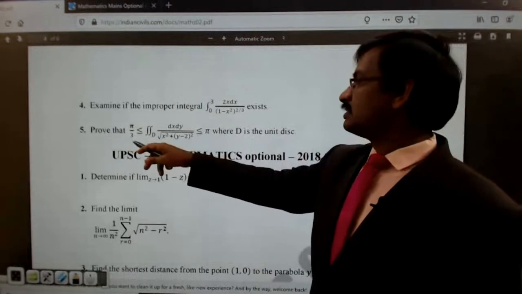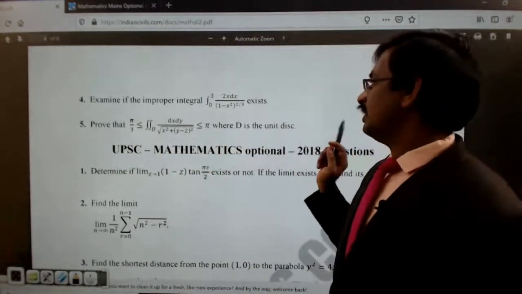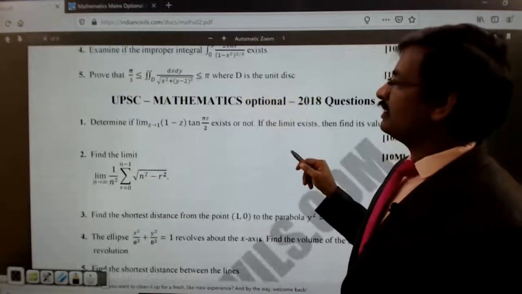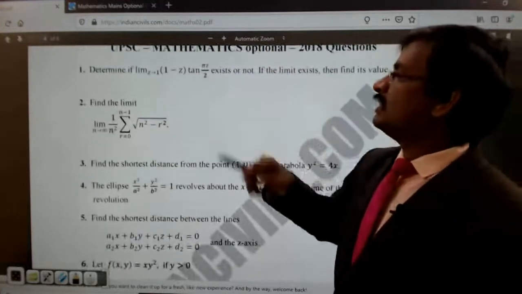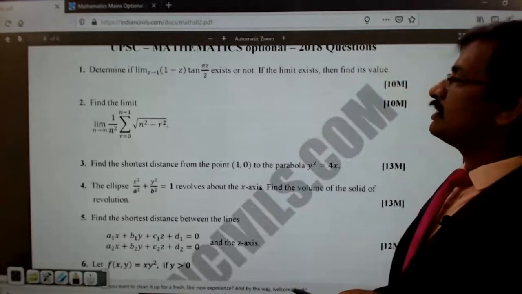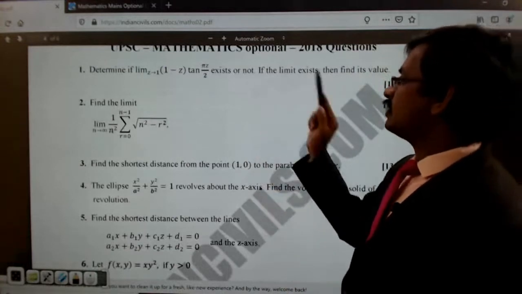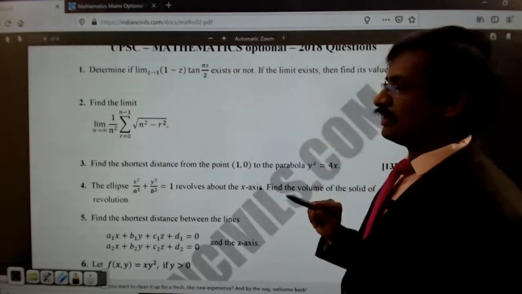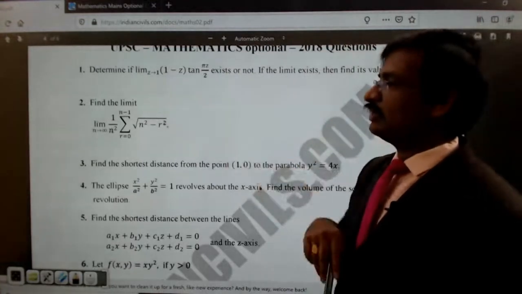And then this integral. So this is again the real analysis concept. And this is: determine the limit as z tends to 1 of (1 − z) tan(πz/2), whether it exists or not. So finding out the limit. Limits is one important concept. And this is also finding out the limit.